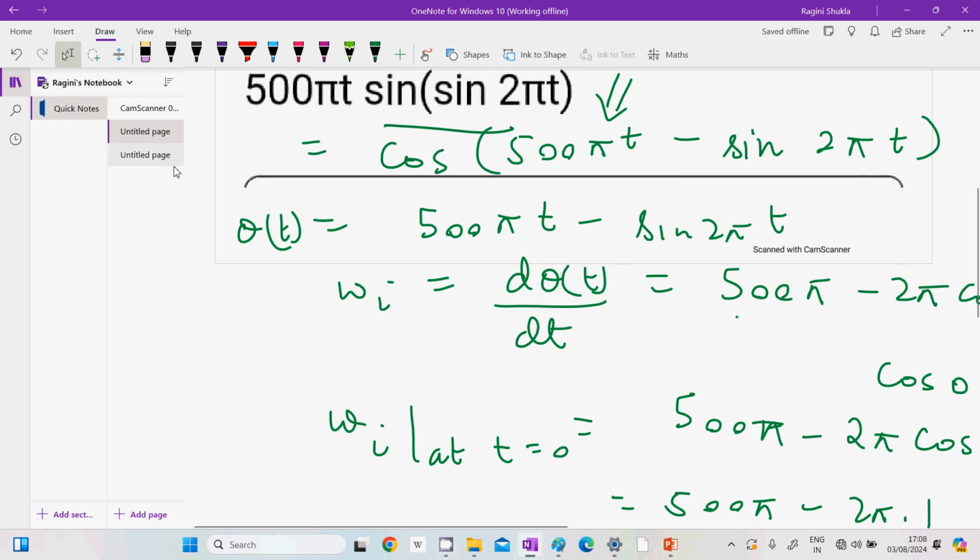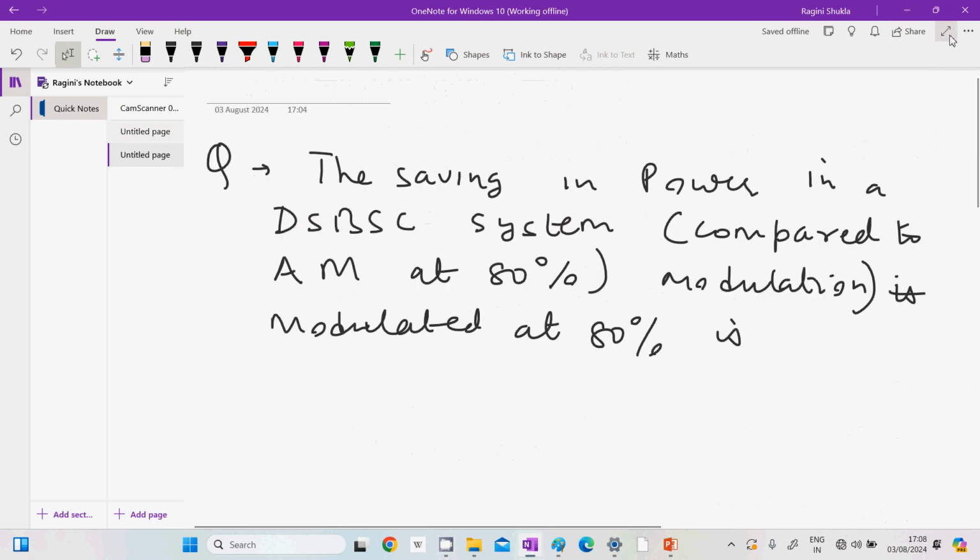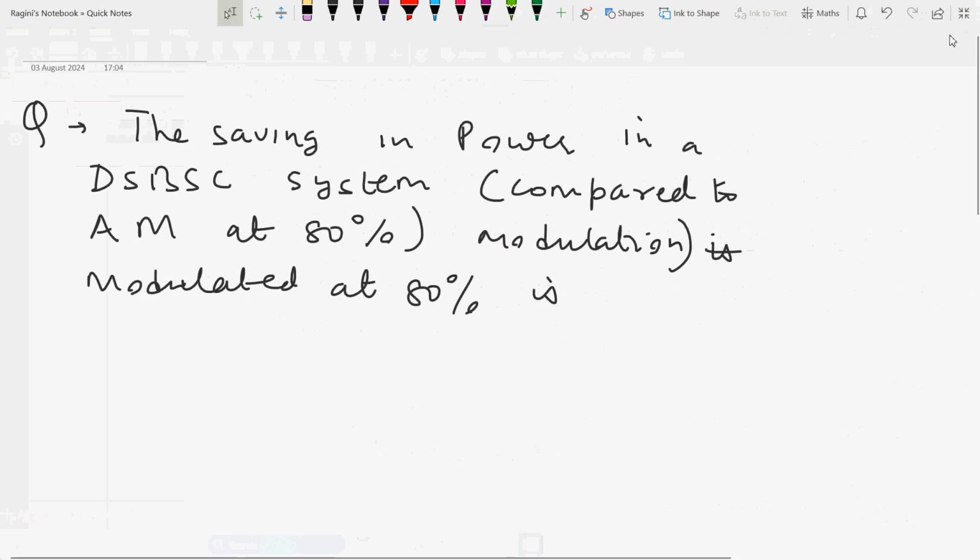Now next question is what? You have to calculate the saving in power in a DSB-SC system compared to AM at 80% modulation.